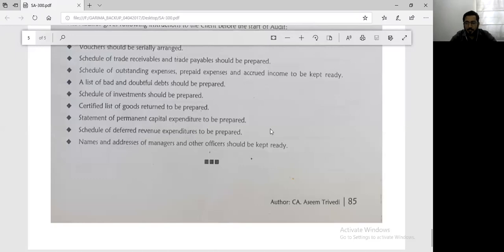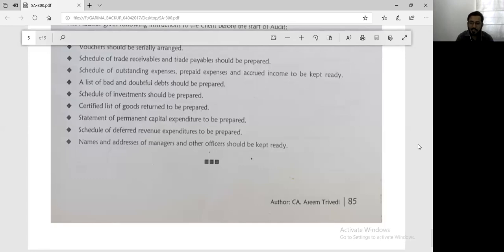Then the next doubt is, is the auditor required to maintain all documentation even after the audit is completed? Yes. The auditor is required to maintain documentation for 7 years after the audit is conducted. If you recall SA-230 audit documentation, we have already studied that working papers are the property of the auditor and the auditor has to maintain their documentation for 7 years. So all the audit working papers are to be maintained for 7 years. I hope, Ishita, that solves your doubt as well.